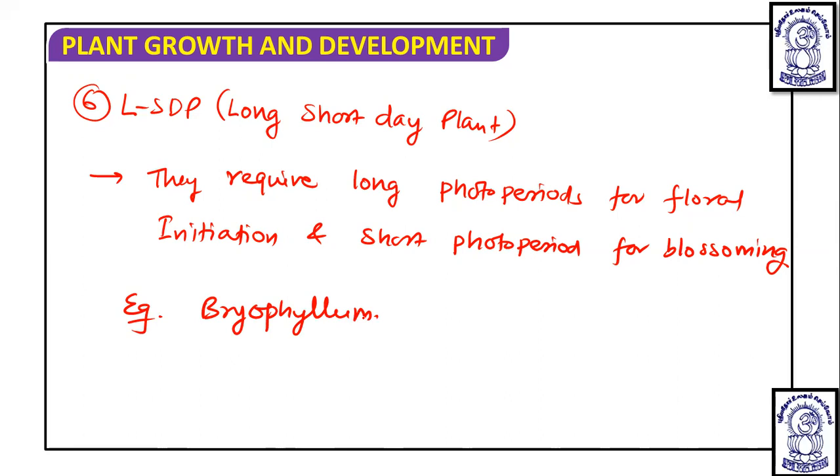So they require a long photoperiod for the initiation of flowering, but actual flowering takes place in the short photoperiod. They are known as long short day plants. Okay, so this is the thing.